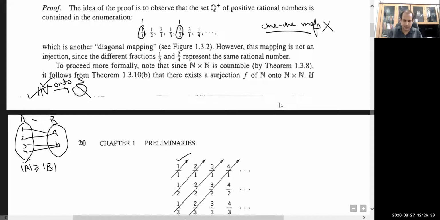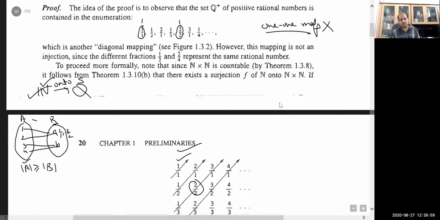Is it clear why we cannot define a one-one map here? This diagonal mapping is not injective, because 1 by 1, 2 by 2, all these will map to the same element, so it will not remain an injective map.